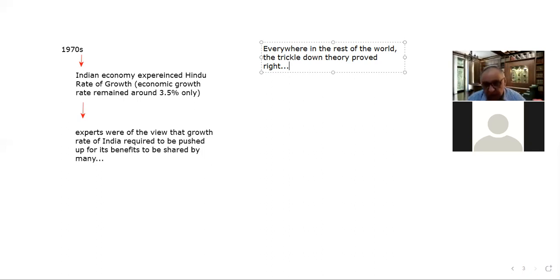The benefits of economic growth would start percolating downwards, to cover those strata of the population which remained excluded so far. But this trickle down theory could not hold true as far as India's case was concerned.